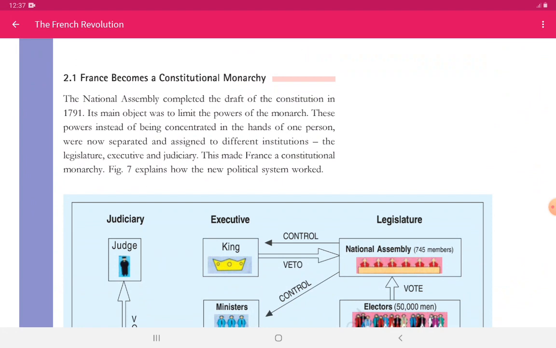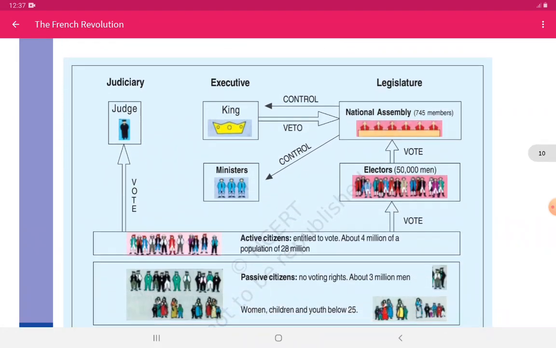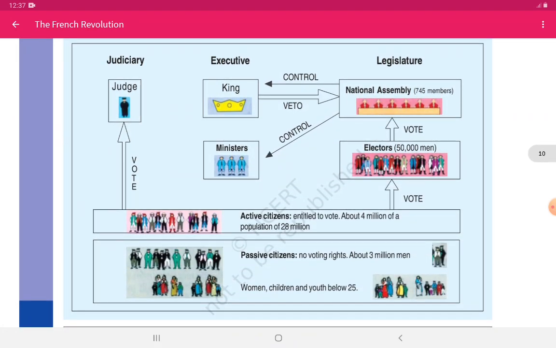These powers, instead of being concentrated in the hands of one person, were now separated and assigned to different institutions that were the legislature, executive, and judiciary, that we see till now in our countries also. This made France a constitutional monarchy. Now you can see this figure, how it explains how the new political system worked. You can see over here active citizens and passive citizens.